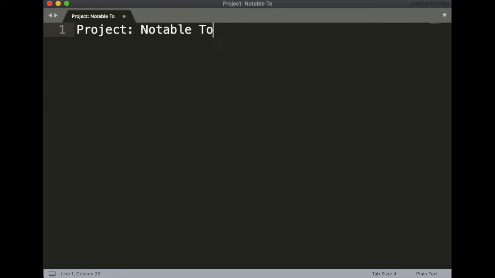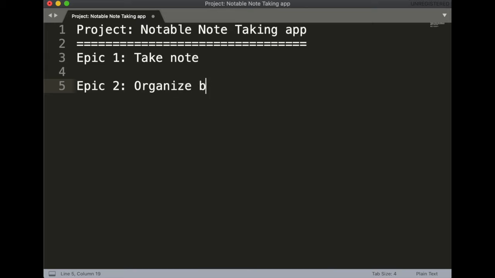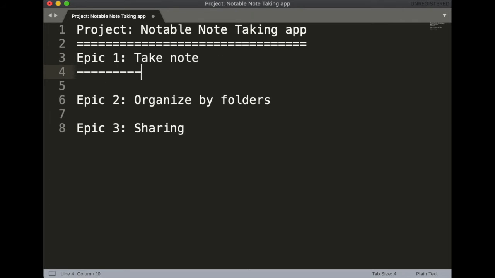Notable, note-taking app. Okay, so we can have more than one epic on this, epic being feature sets that we want to release to the public. But for Epic 1, we want to be able to take notes, right? Maybe Epic 2, we want to be able to share notes or organize by folders, right? Epic 3 might be sharing, right? Printing, sharing, sending through Messenger, sending through email, that kind of thing. But for now, let's worry about Epic 1.